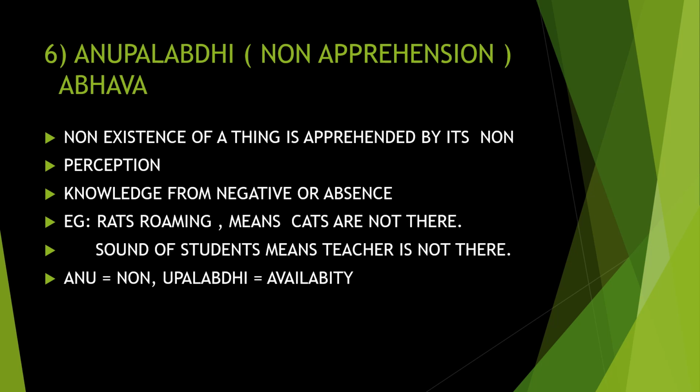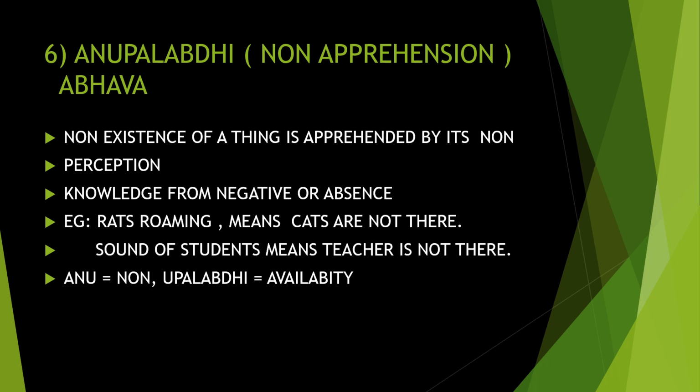For example, rats are roaming in an area. What might be the reason? Cats are not there. So we are seeing a negative thing, that rats are roaming, and it means that the cats are not there. The absence of something is gathered from the presence of something else. The rats are there, so the absence of the cat is clear.